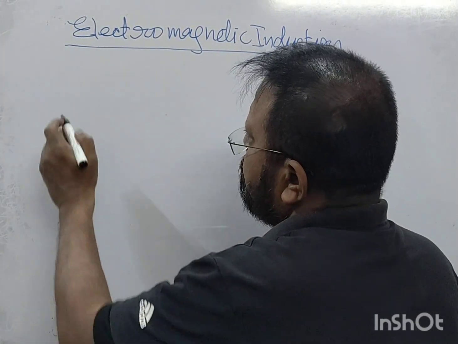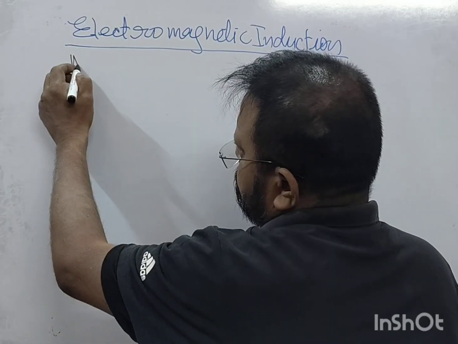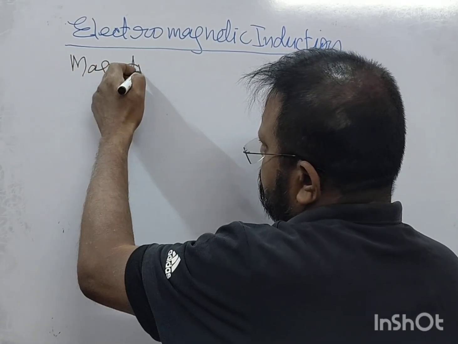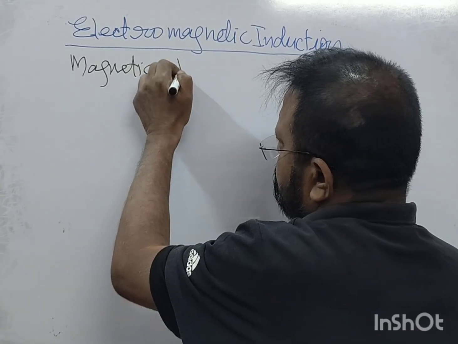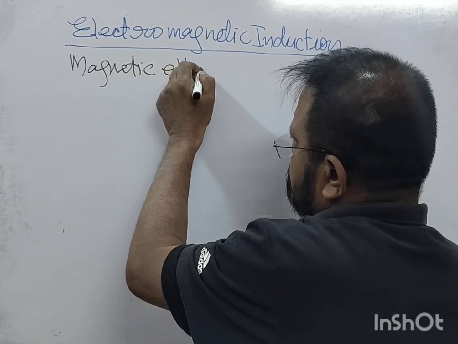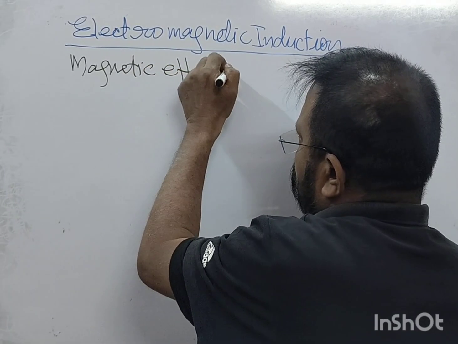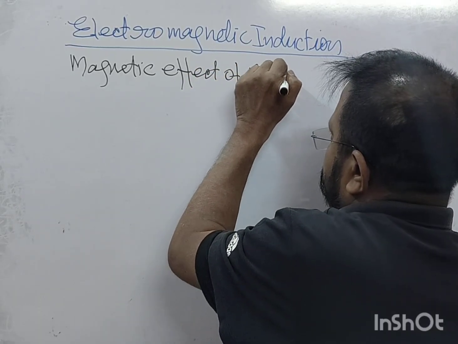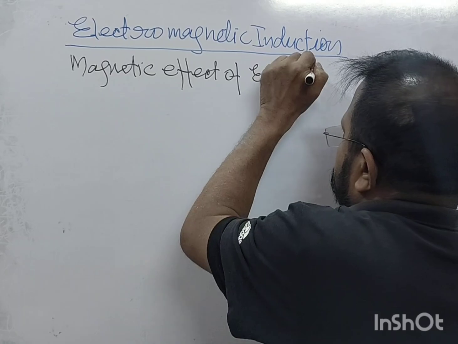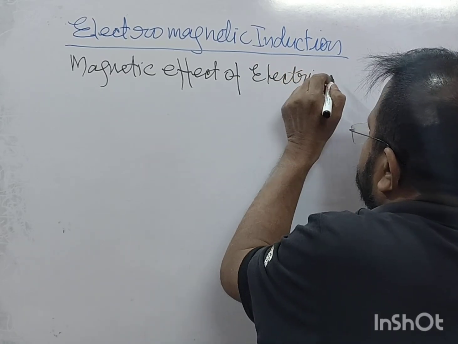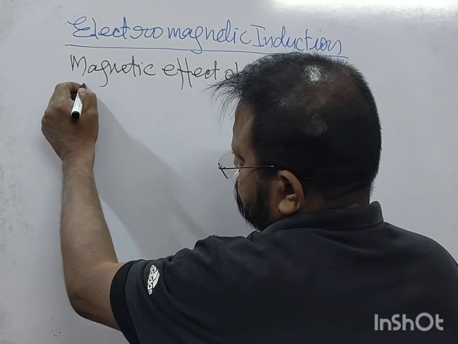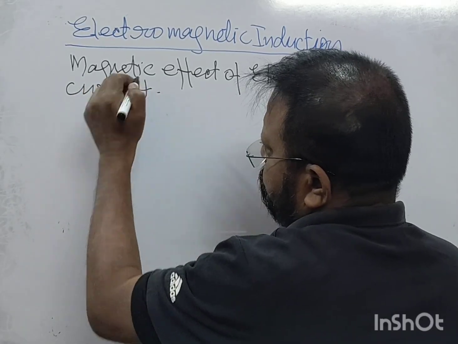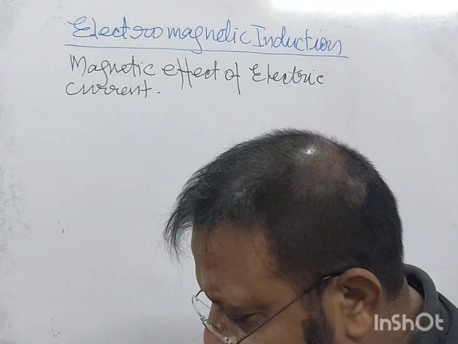the magnetic effect of electric current. Magnetic effect of electric current. What is it?